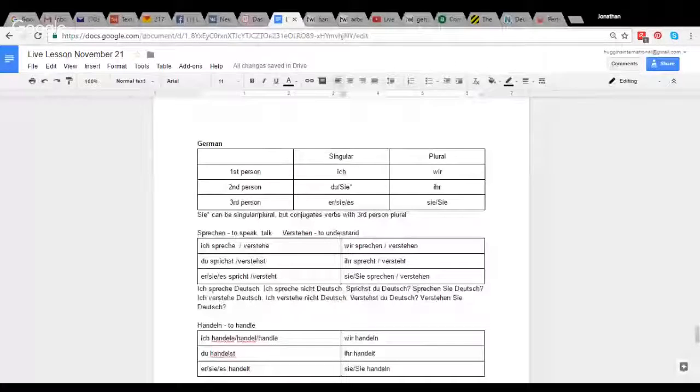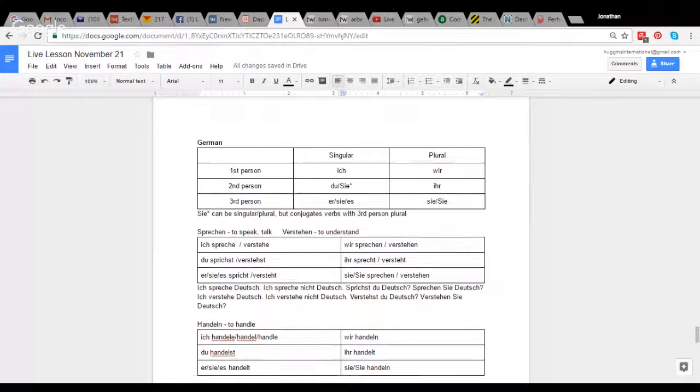Okay, so I'm going to share my screen so you can see some of these conjugation tables. Last week we looked at the present tense. So we have here the subject pronouns: ich, du, er, sie, es, wir, ihr, sie. Sie is the formal. Technically, it conjugates like the third person plural, but it can be a singular you in that case.